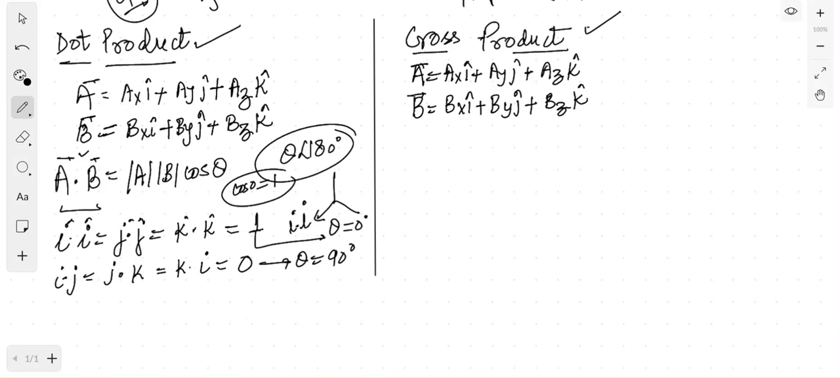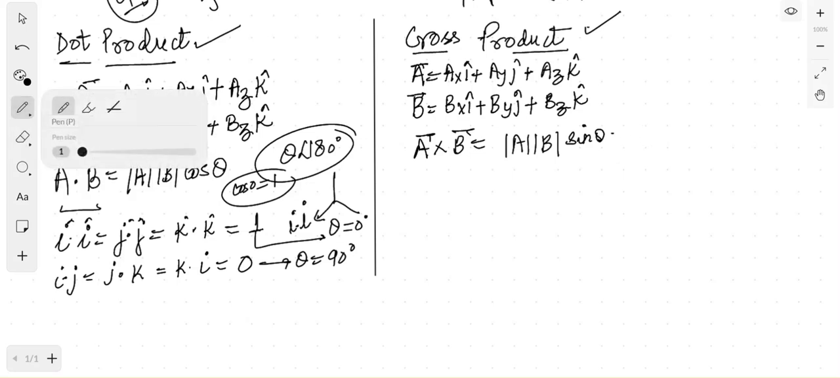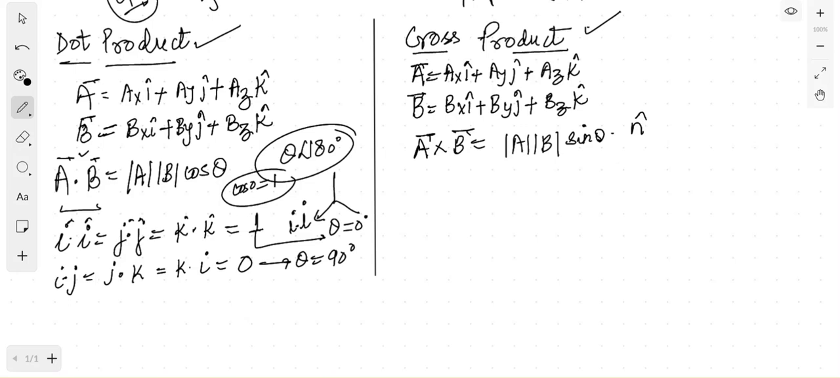Now moving on to the cross product, a cross b. When you have to calculate a cross b, it will be mod a mod b sin theta times the unit vector n. Okay, so here sin theta comes in. Since sin theta is there, first thing: i cross i is equal to j cross j is equal to k cross k, which will be equal to 0, since theta is equal to 0 degrees and sin 0 is 0.